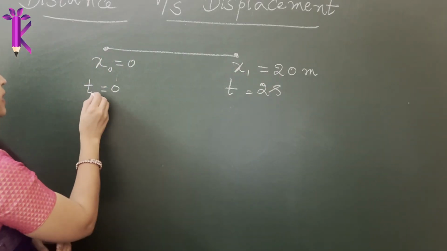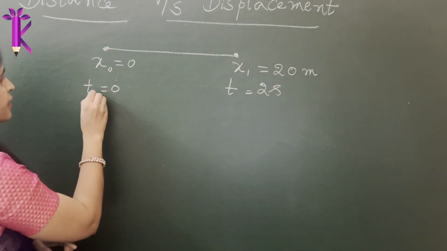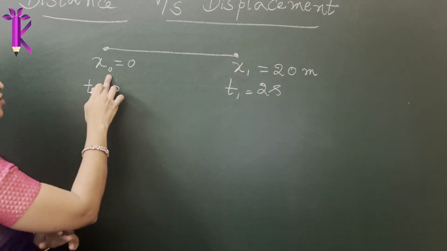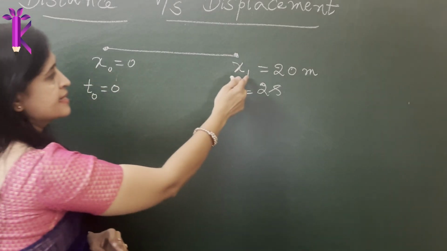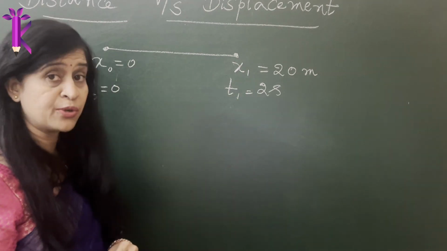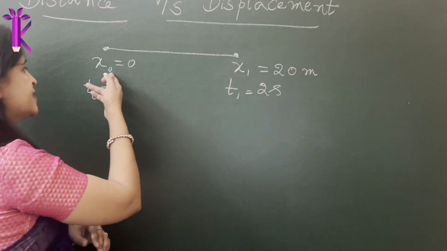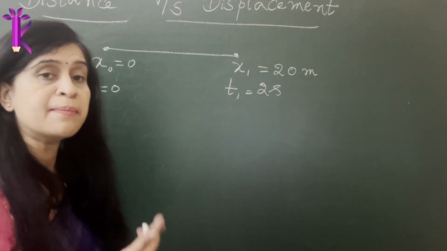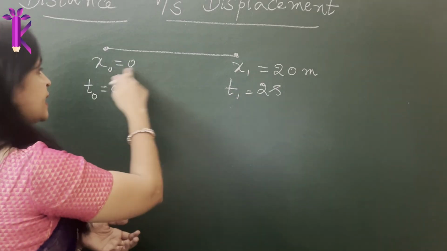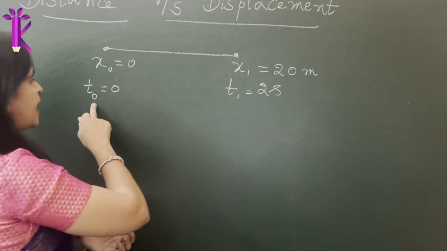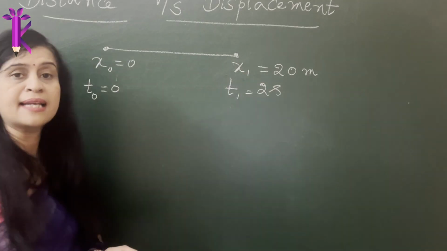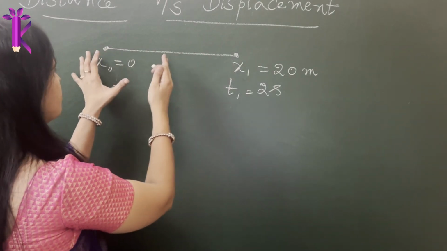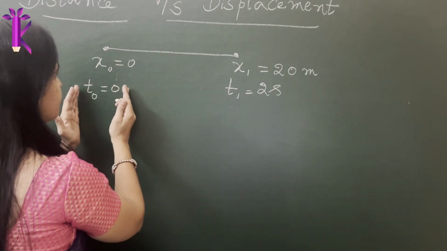Okay, so let me call this T0 and this T1. Or you can also call this x1 and t1 and this x2 and t2. It's absolutely up to you. You can refer to it as x0 as it is the initial position, or some people even refer to it as x1 and this as the final position x2. The initial time is t1 and the final time is t2. Okay, now basically the object is changing its position with respect to time.